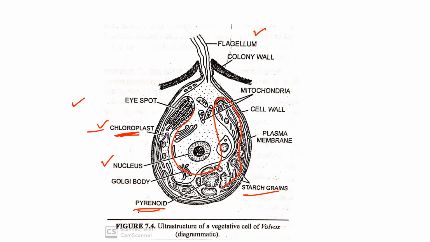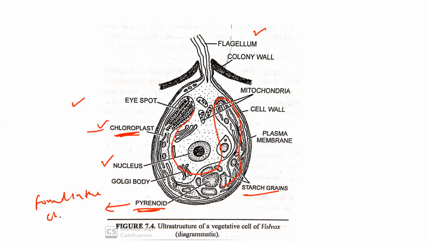The pyrenoid is another important structure found in Volvox. A pyrenoid is a protein body involved in carbon fixation and starch formation. So pyrenoids are found in the chloroplast of Volvox.